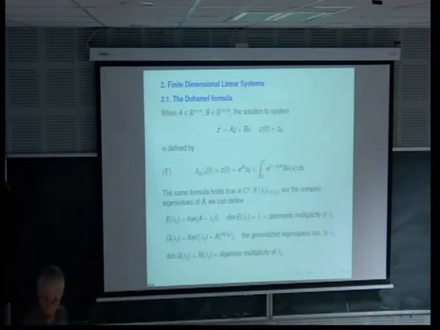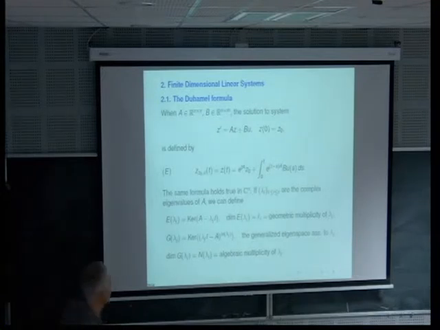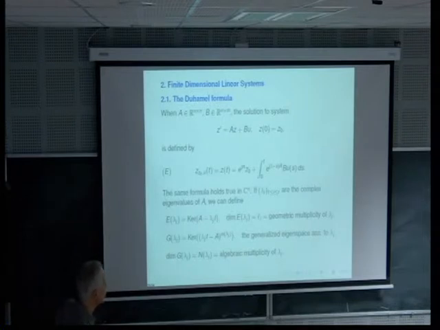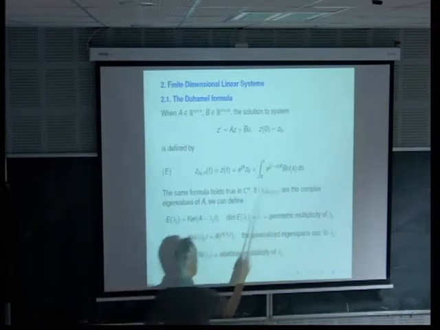What we have? We have a finite dimensional system with some matrix A here. Z is a vector in Rn. And Bu is the part coming from the control. So U is a vector in Rm. And so we have to find the solution. And you have seen this morning that you need the exponential of tA. And the solution here is given by what is called the Duhamel formula in order to take into account the linear term, but non-homogeneous, which is here.